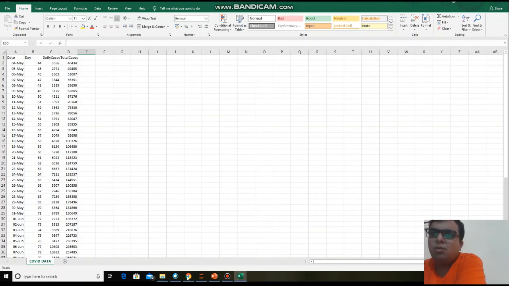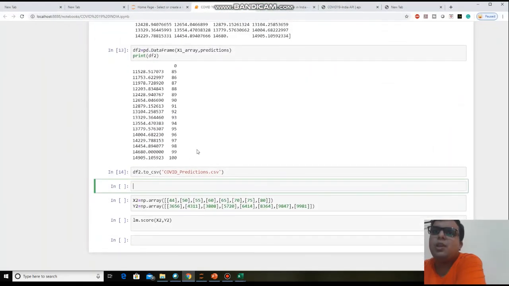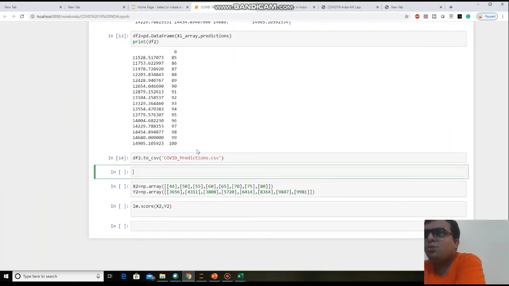Okay, so just move to this code again. Now if you want to see what is your model efficiency, okay, that is also need to check now. So for that what we are giving data. Okay, that is the existing data, and the existing means the correct value on that data, means on the 44th day we have 3,656 cases.